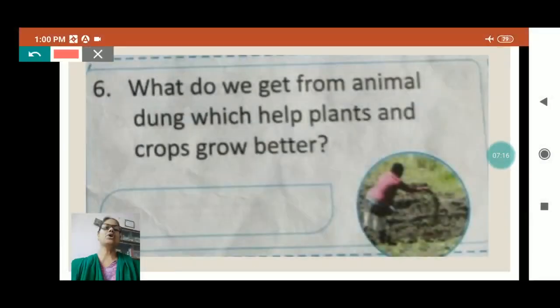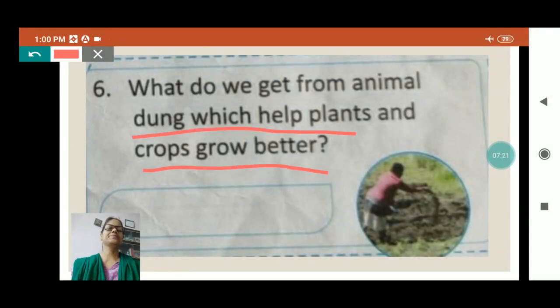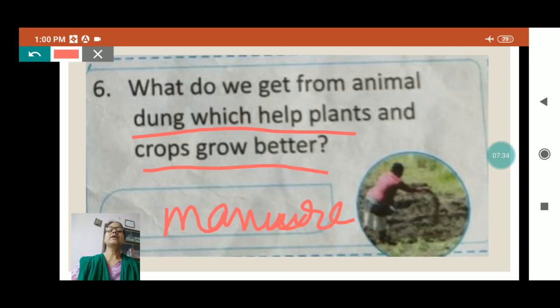Now see, what do we get from animals' dung, which helps plants and crops grow better? And that is manure. And right now, my dear, those who are doing dairy farming or poultry farming, they are making a proper process from where the cow dung and cow's urine can be collected very easily.